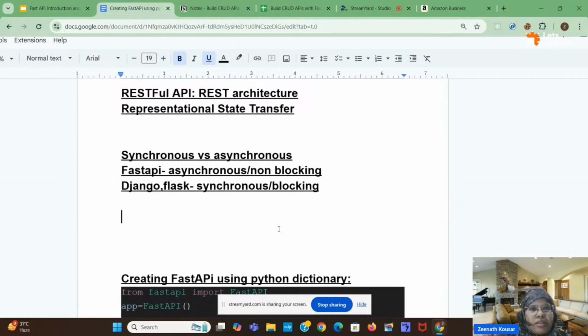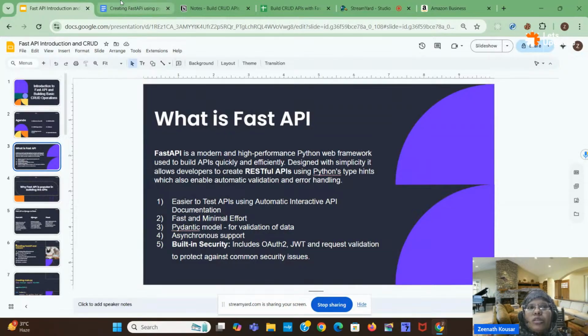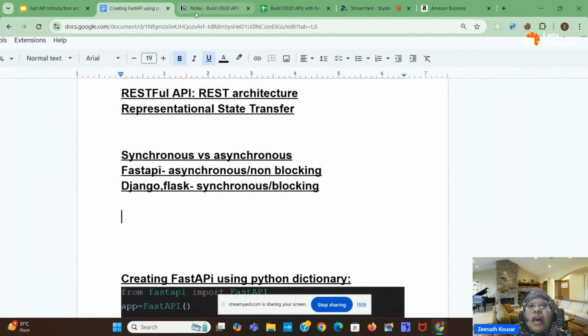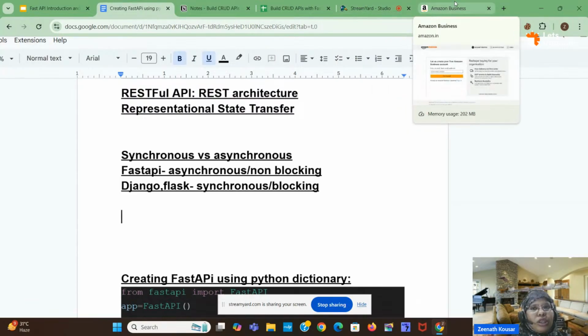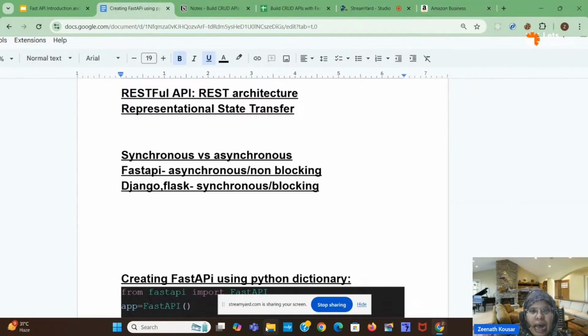For suppose our laptop is running, our computer is running. If you see here, I am doing multiple tasks at a time. I am writing in a Word document, it is getting saved, and at the same time I am editing or using the PPT, and it is also working. I have opened other tabs as well, and I am connected with you in a meeting. In the background I can open the file manager and a music application as well. All these are working at a time, like a CPU working as a multitasker.